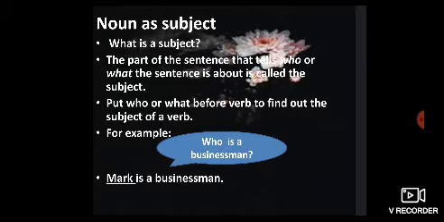You can see, Mark is a businessman. Now, where is the verb? What is the verb here? Is. Now, you have to put who before this verb to find the subject. Who is a businessman? Mark. Now, here you can see that Mark is a noun and functioning as the subject.